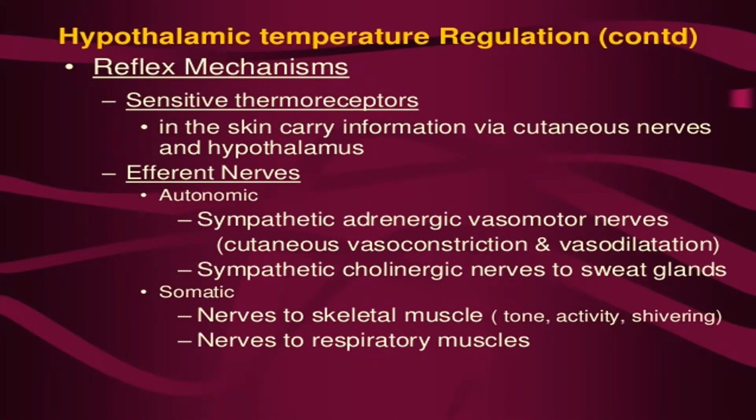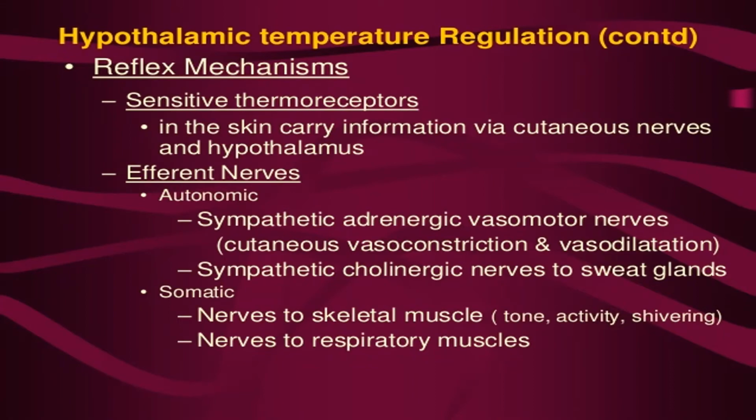Hypothalamic temperature regulation is a reflex mechanism. Sensitive thermoreceptors in the skin carry information via cutaneous nerves, and the hypothalamus sends efferents through autonomic, that is sympathetic, adrenergic vasomotor nerves, causing cutaneous vasoconstriction and vasodilatation. Depending upon the conditions, they will have vasoconstriction or dilatation. Sympathetic cholinergic nerves go to sweat glands.